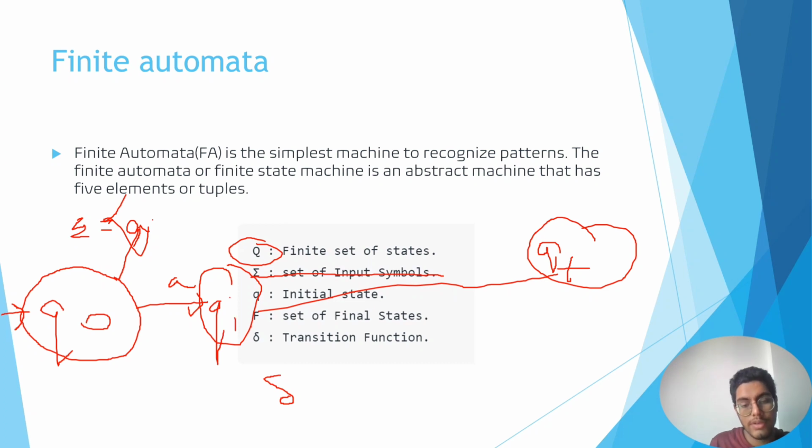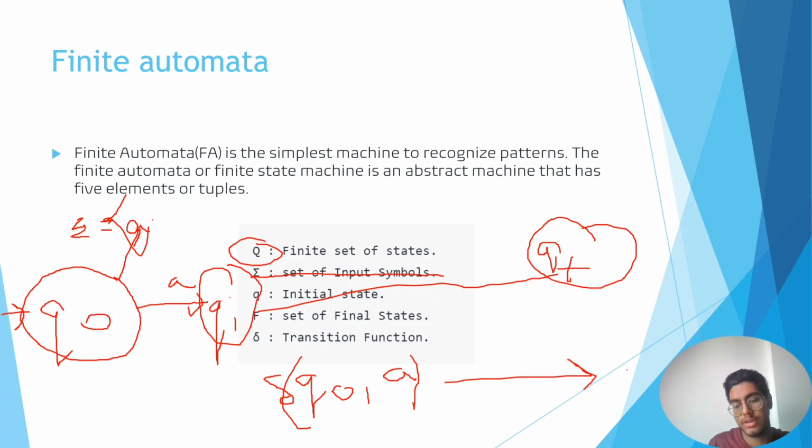So first I will write transition function, then the state I am talking about and the symbol I am talking about. So transition of Q naught on A will lead me to where? The answer will be Q1. Like this, if by getting A I go from Q0 to Q1, and let us say if I get another A I reach the final state. Okay, so now what will I get for this transition?